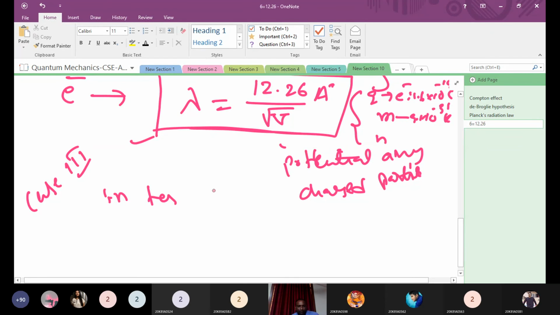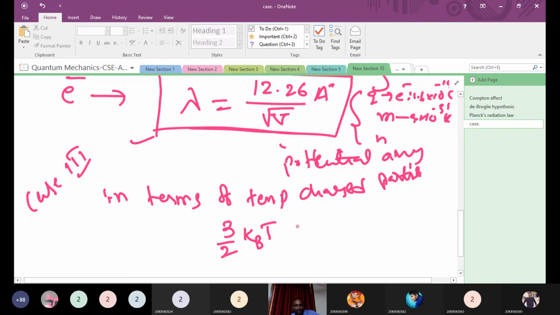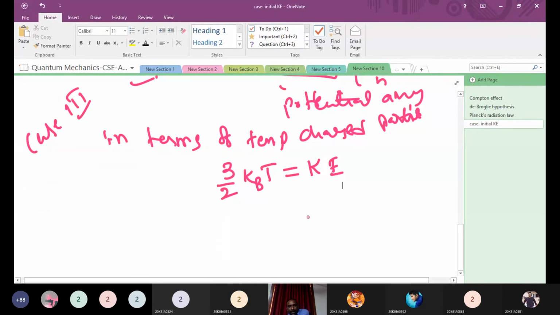So in terms of temperature, if any particle is in a thermal environment, the kinetic energy of the particle is 3 by 2 kT, where k is the Boltzmann constant and T is the temperature. This is also the kinetic energy of a particle if you apply some temperature.